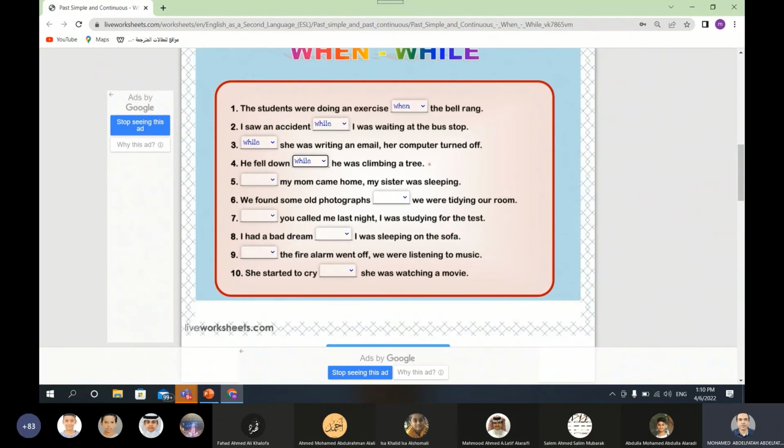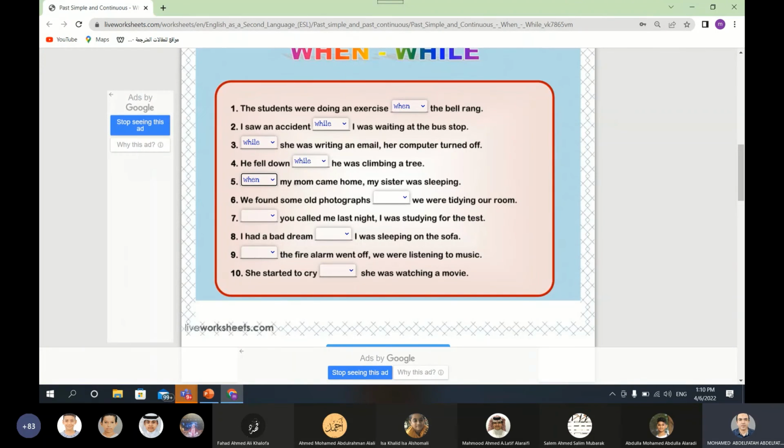So let's try another sentence. Let's go to number 5. Which one is correct? When or while my mom came home, my sister was sleeping. The first action is the sister was sleeping. What happened later? Mom came. When my mom came home, my sister was sleeping.